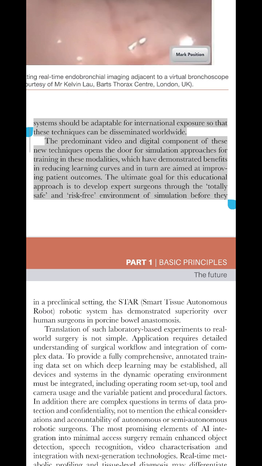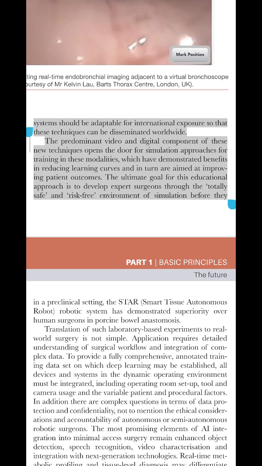Systems should be adaptable for international exposure so that these techniques can be disseminated worldwide. The predominant video and digital component of these new techniques opens the door for simulation approaches for training in these modalities, which have demonstrated benefits in reducing learning curves and in turn are aimed at improving patient outcomes. The ultimate goal for this educational approach is to develop expert surgeons through the totally safe and risk-free environment of